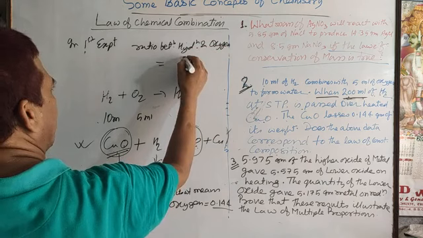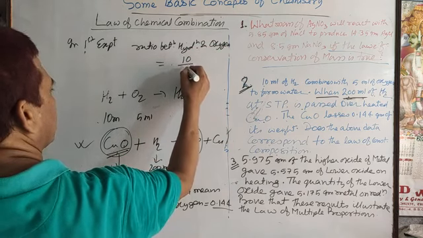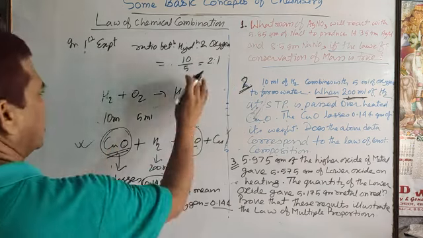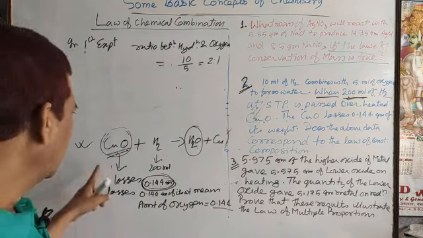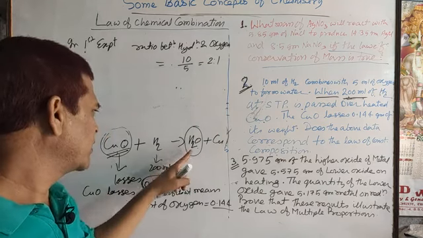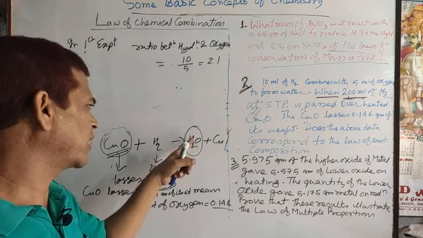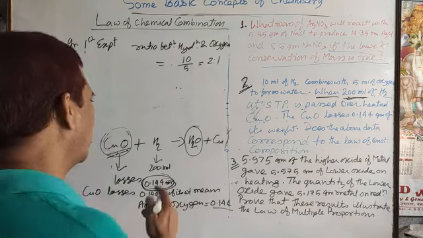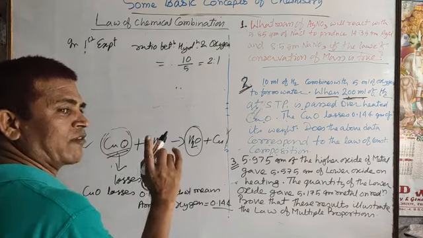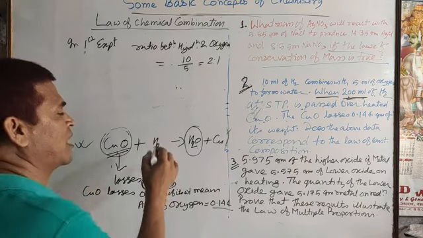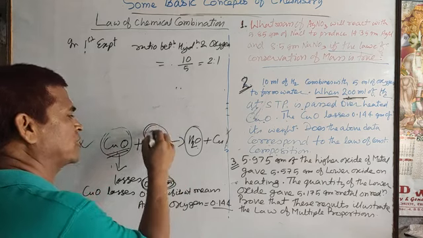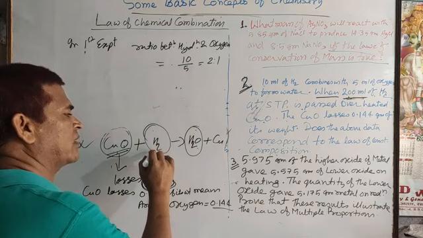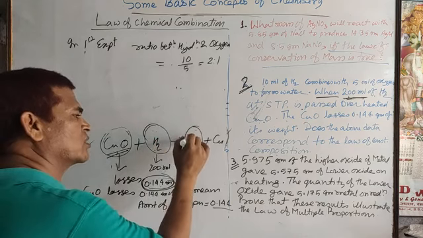You can write here hydrogen 10 and oxygen 5, which means a 2:1 ratio is coming. Now, in the second experimental data, the amount of oxygen in water is 1.44 gram. According to the law of conservation of mass, the total mass is conserved, so the weight of hydrogen is the amount associated in water.